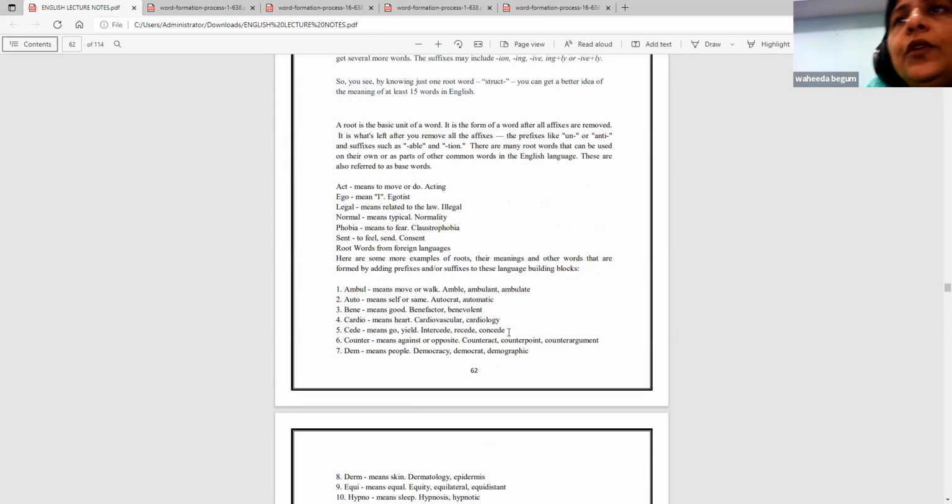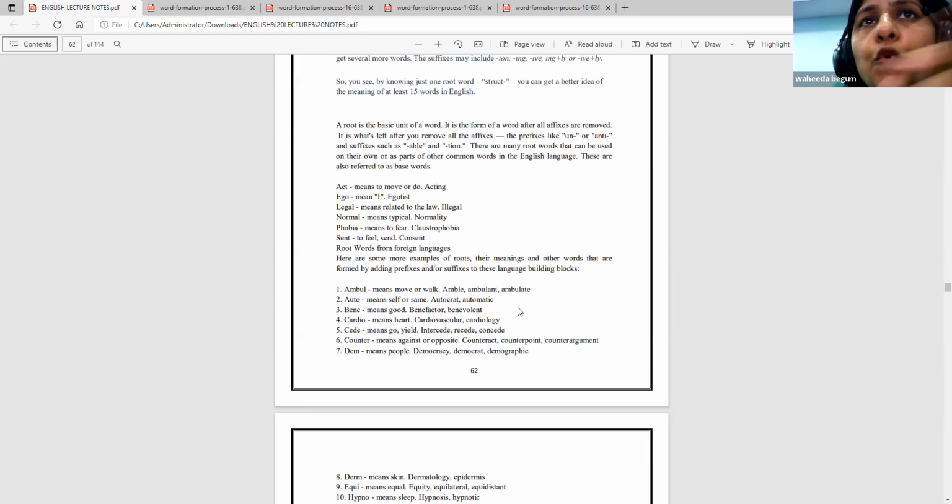It is the basic unit. A root is the basic unit of a word. It is the form of a word after all affixes are removed. When suffixes or prefixes are removed and you have the pure word, that is called the root word. It is what is left after you remove all the affixes, the prefixes like un, anti, and suffixes like able and shun. There are many root words that can be used on their own or as part of other common words in the English language, like act.